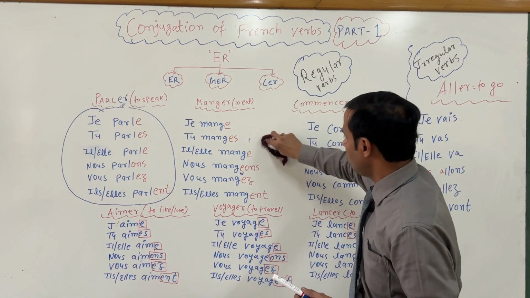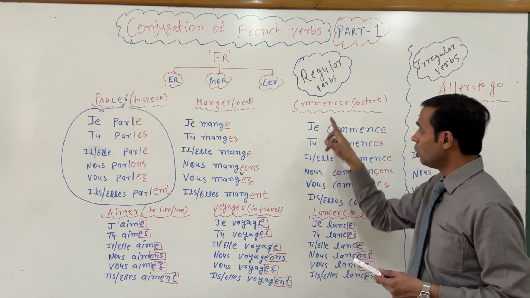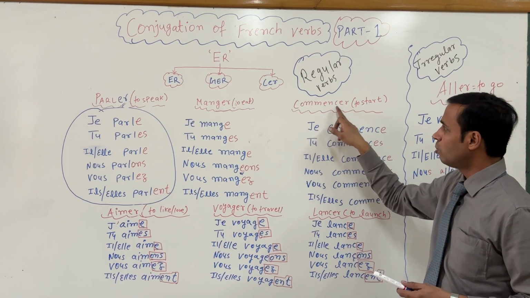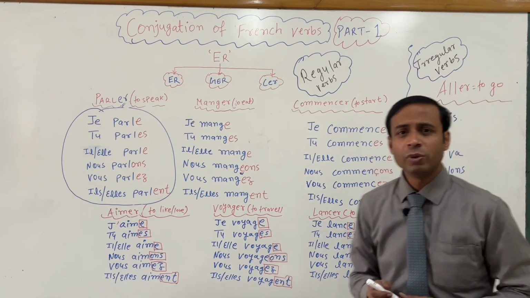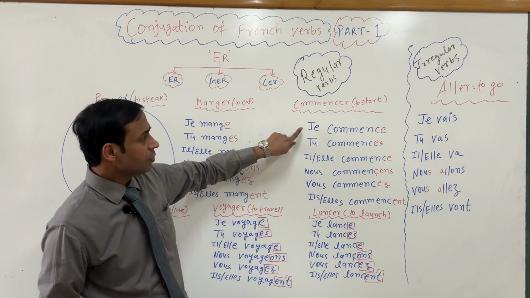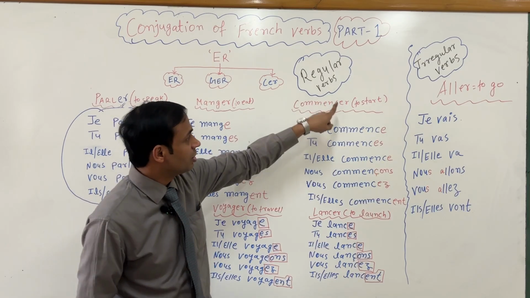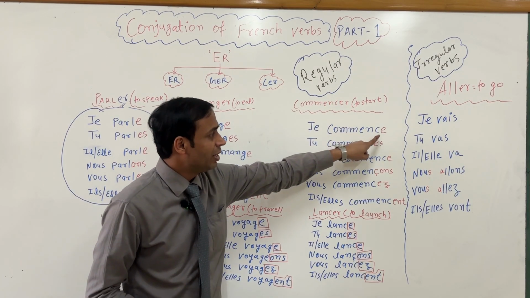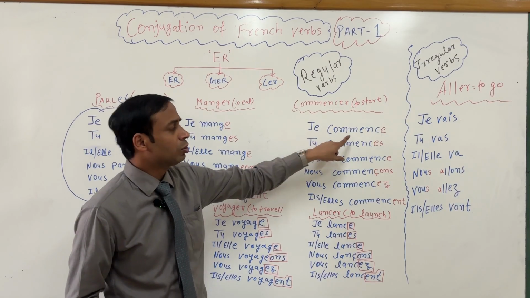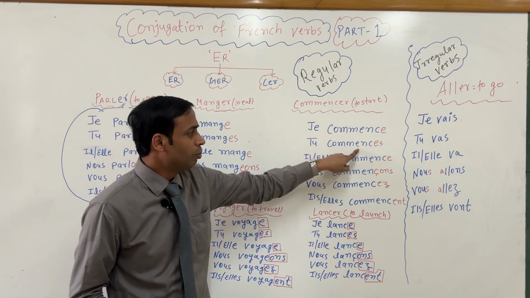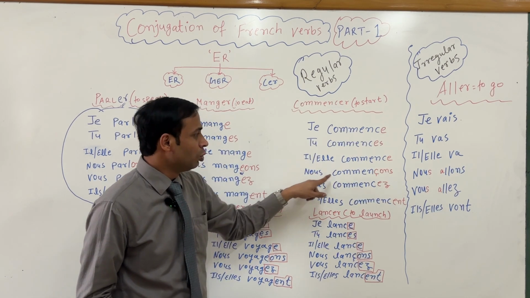Okay, now the third form. Here the verb is commencer, which means to start. So how will you conjugate this verb? Je commence. Again, see, this is an ER ending verb. I have added E, ES, E, ONS, EZ, ENT. Now, je commence, tu commences, elle commence, nous.